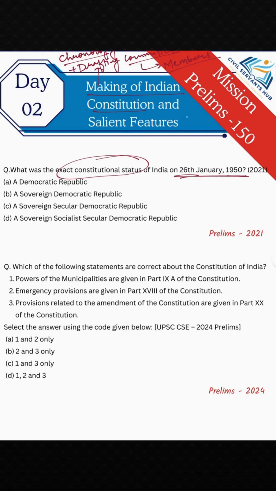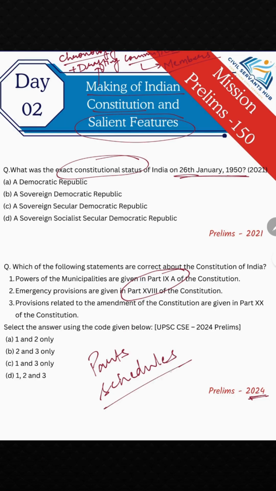Okay, now let's move to the salient features part. In 2024, as you can see, they have asked a question related to parts. Very important. Parts and schedules are UPSC's favorite topics from the salient features chapter. You must have clarity on them, especially the schedules. You definitely need to remember which schedule is related to which particular topic or subject, that you need to have clarity upon, which can come into judicial review.